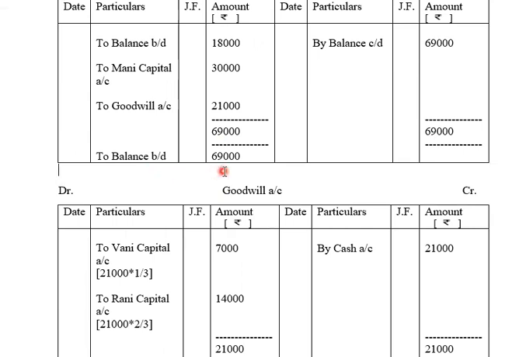After cash account, we'll be preparing goodwill account, the format for which is date, particulars, general folio, amount rupees, date, particulars, general folio, amount rupees. Towards extreme left, we'll be writing DR debit. Towards extreme right, we'll be writing CR credit, and the name of the account will be taken as goodwill account. So how do we prepare goodwill account?